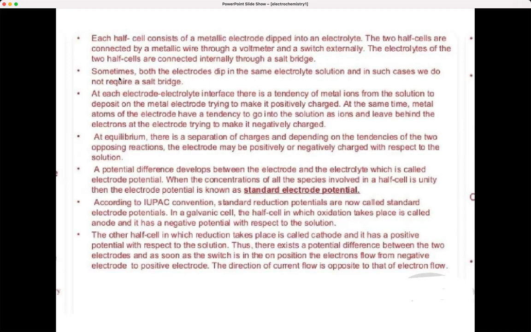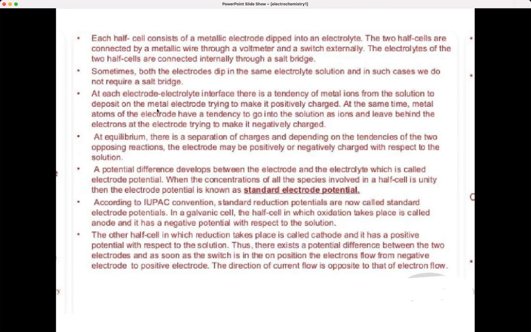Now some important points I have given here: each half cell has a metallic electrode which is dipped into an electrolyte. The two half cells are connected by a metallic wire. We have a voltmeter and switch externally. Then the electrolytes of the two half cells are also connected internally through a salt bridge. We have an external connection as well as an internal connection. Sometimes both electrodes dip in the same electrolyte solution, and here we do not require a salt bridge. So remember that.